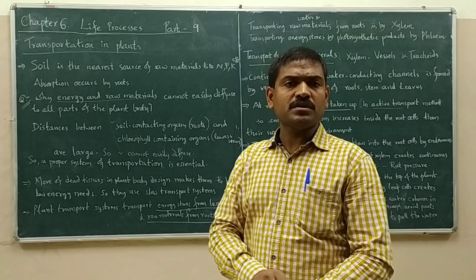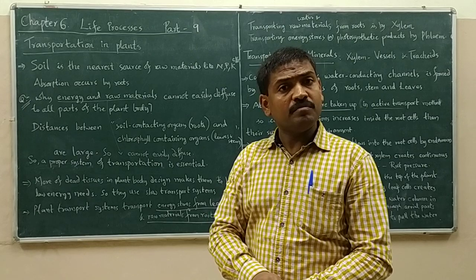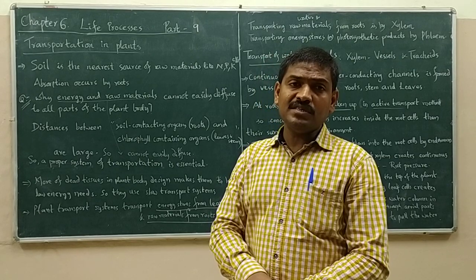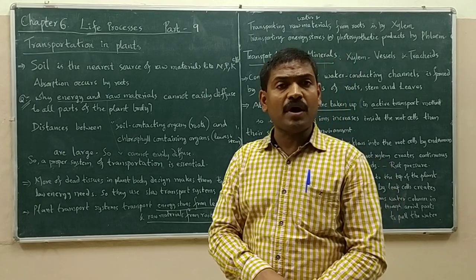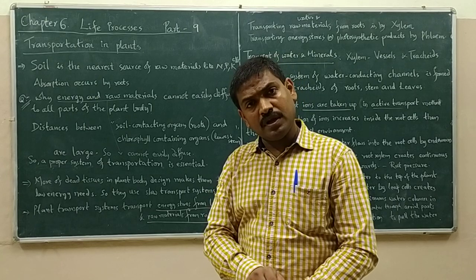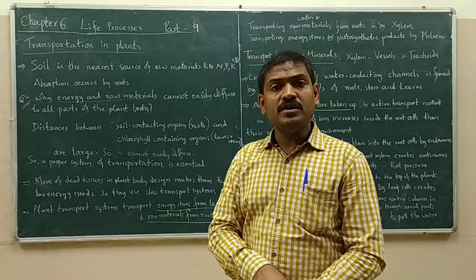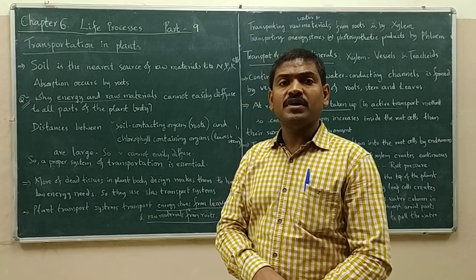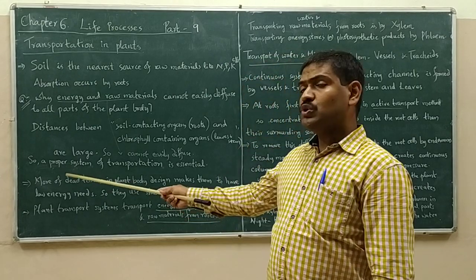No. These distances between soil contacting organs and chlorophyll containing parts of the plant body are large enough. So only by means of diffusion itself, the transportation of materials cannot take place.